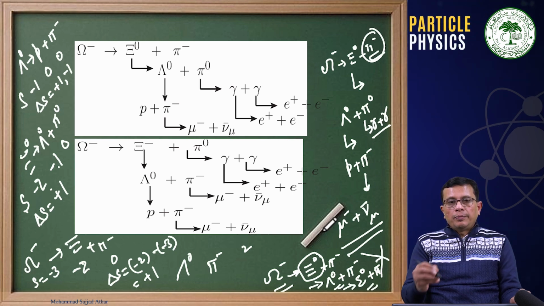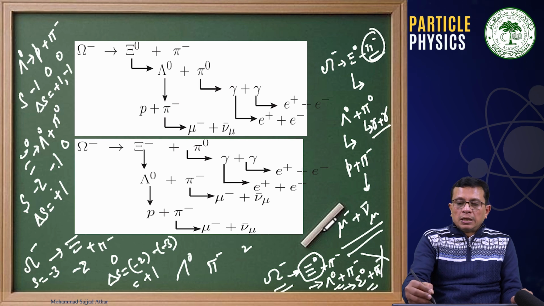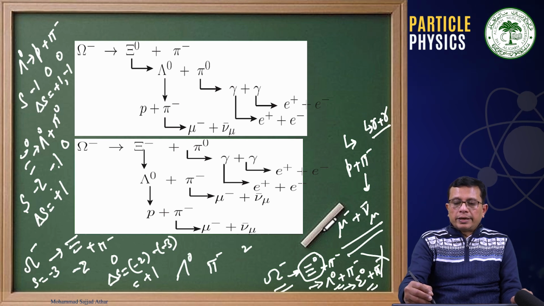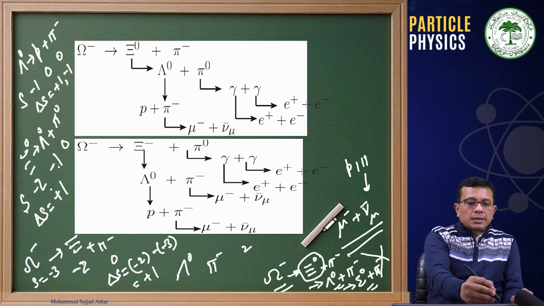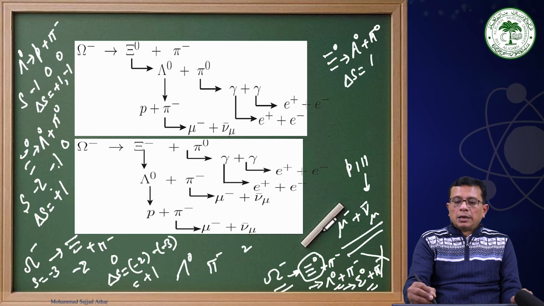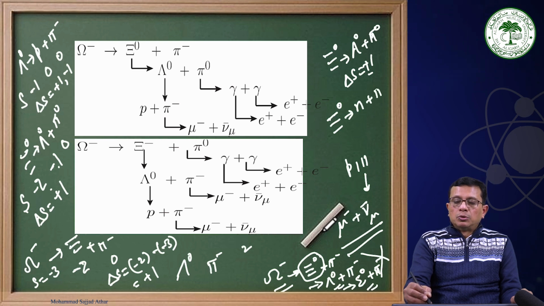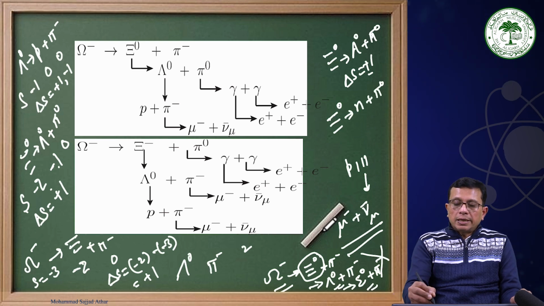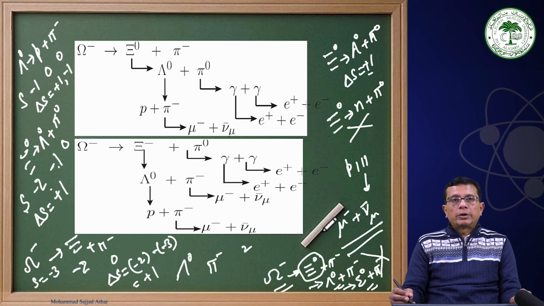Similarly, we can talk about a cascade 0. I'm just giving you an example that a cascade 0 is decaying into a lambda 0 and pi 0, delta S is equal to 1 or minus 1, whatever you can call. But phase space wise, this should also decay into a neutron plus pi 0. But this has not been observed. Okay, this has not been observed.